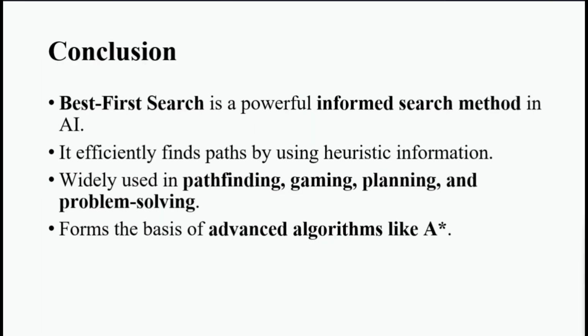The best first search algorithm is a powerful and widely used informed search method in AI. It helps AI systems make intelligent decisions efficiently, especially in areas like pathfinding, gaming, planning, and problem solving. It also serves as a foundation for advanced algorithms like A star that combine optimality and speed. So thank you. Thank you so much.